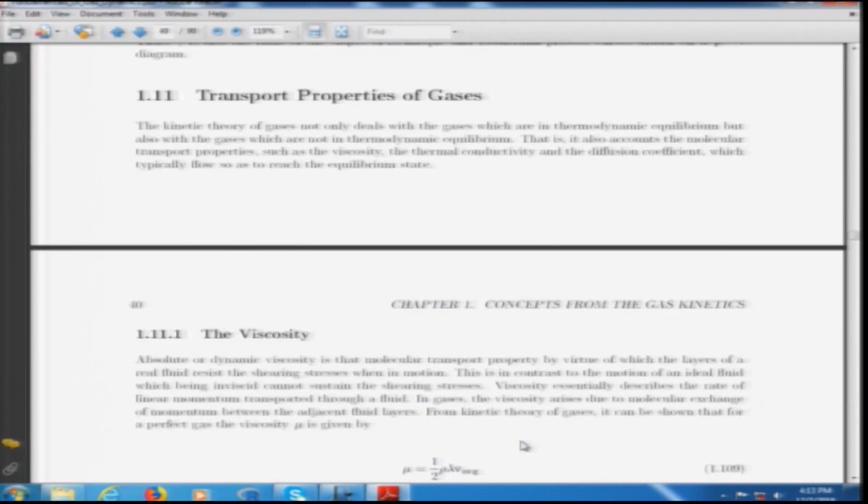We move ahead towards the real conditions. So far, all the discussion was based on ideal gases. Now, kinetic theory of gases not only deals with gases which are in thermodynamic equilibrium, but the discussion can also be extended to gases which are not in thermodynamic equilibrium.